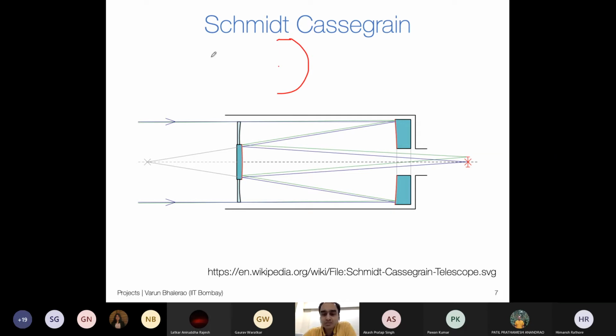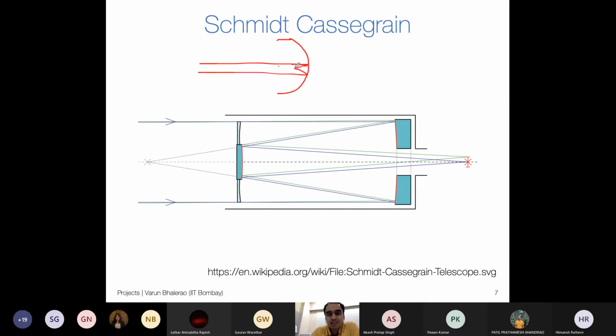Is that right? Anyone? Yeah. Or is it the other way around? Is it half? No, it's twice the focal length. Radius is twice. Okay, good. So some people remember optics, that is good.